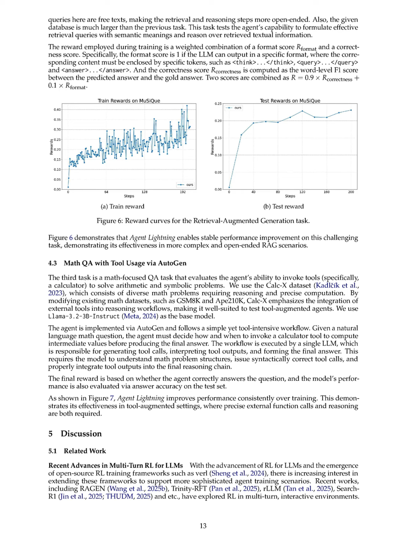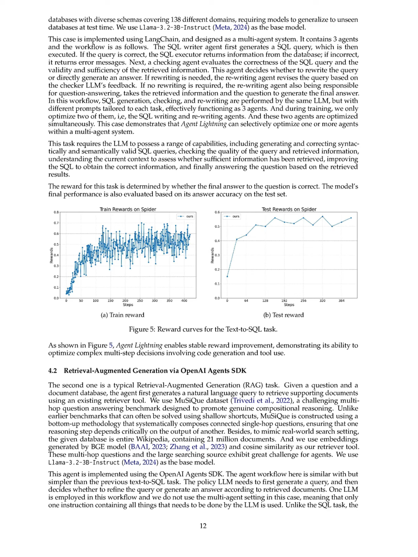Performance was evaluated using specific metrics such as answer accuracy for the text-to-SQL task, which involved generating executable SQL queries and assessing the correctness of the final answers. For the RAG task, a weighted combination of format and correctness scores was used, with the correctness score calculated as the word-level F1 score between the predicted and gold answers. The Math QA task's performance was similarly assessed based on whether the agent correctly answered the questions, showcasing continuous and stable performance improvement across diverse scenarios.